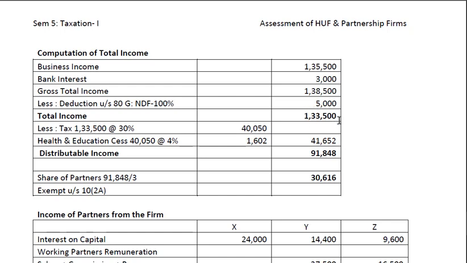From the total income, let us deduct the tax liability. So we get distributable income, that is 91,848, which is allocated to the partners. So share of partners, the partners share equally, therefore there are three partners. 91,848 divided by 3 comes to 30,616, which is exempt under section 10 subsection 2A.